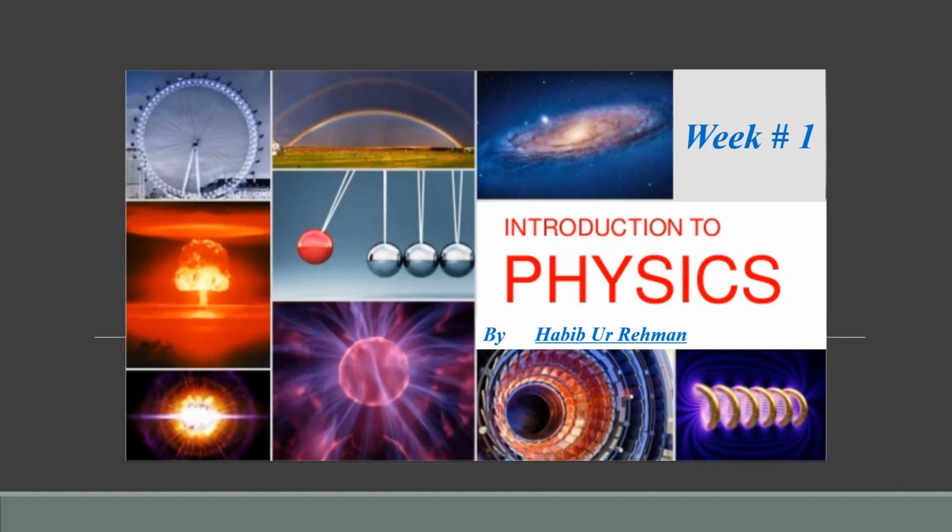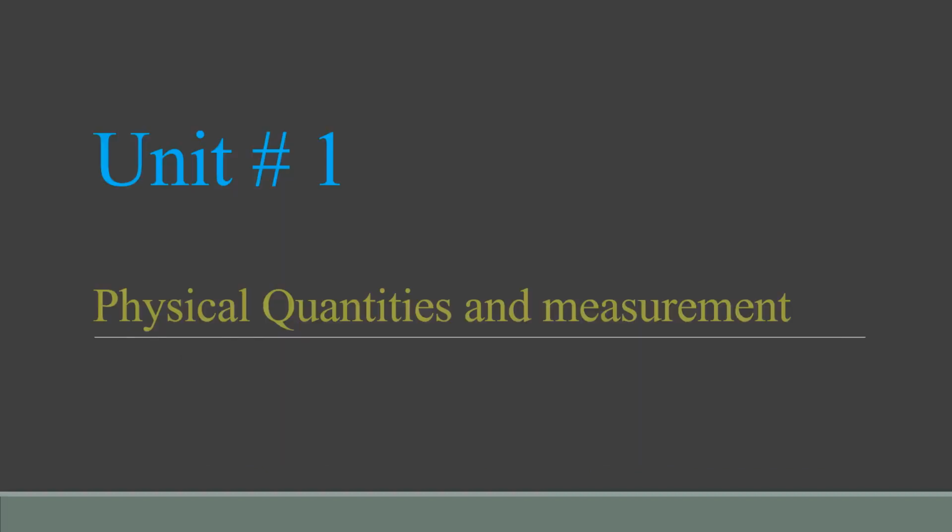Today we will start our new chapter, that is our first chapter of Physics, Class 9, the physical quantities and measurement.